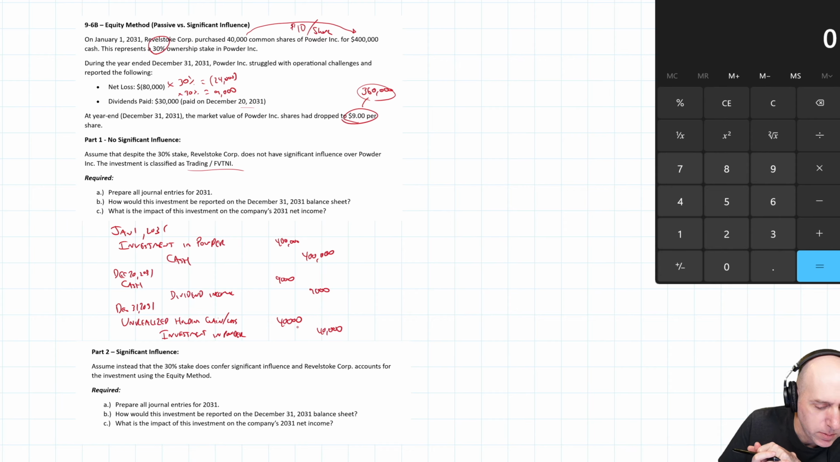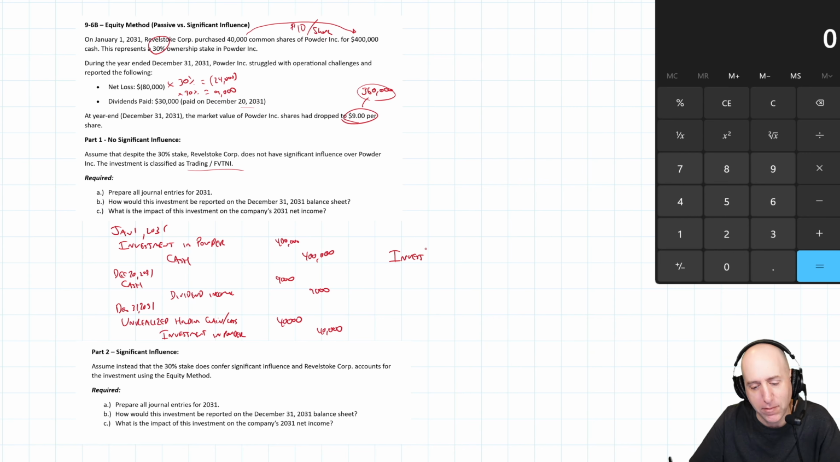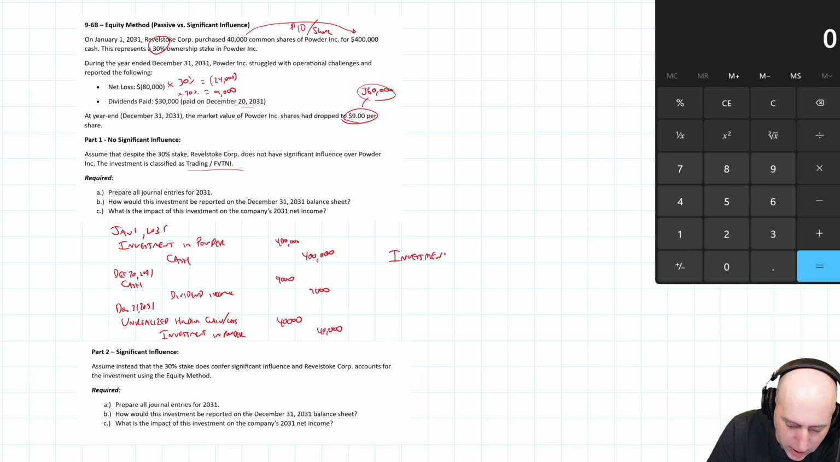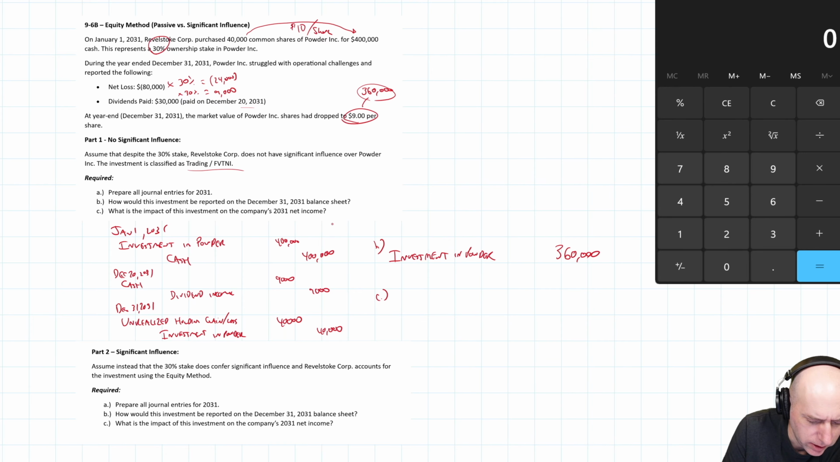It says, how would this be reported on the December 31st, 2031 balance sheet? Well, we would have investment in Powder. We might just call this trading investments if I had many investments, but we'll just say investment in Powder. And it would be valued at the 400 minus the 40, it would be valued at 360. So that's part B.